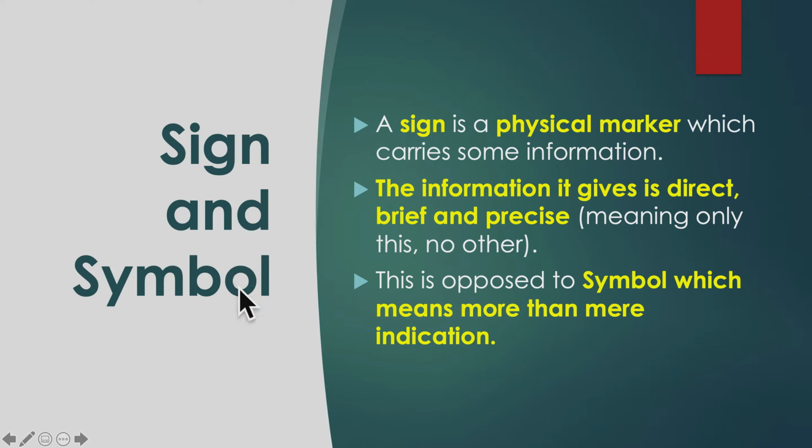Sign and symbol. A sign is a physical marker which carries some information. So, what is a sign? A sign is a physical marker. It could be any sign, any physical mark, and it carries some information. It does not carry more information or complete information. Next, the information it gives is direct, brief, and precise, meaning only this, no other.